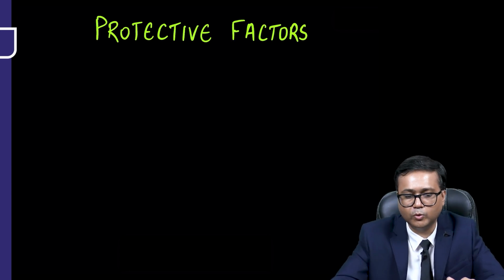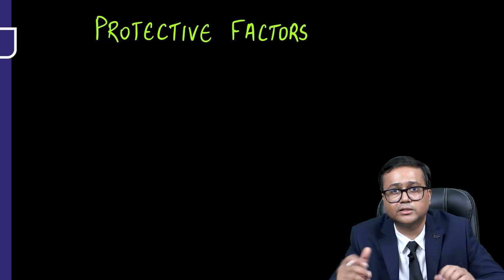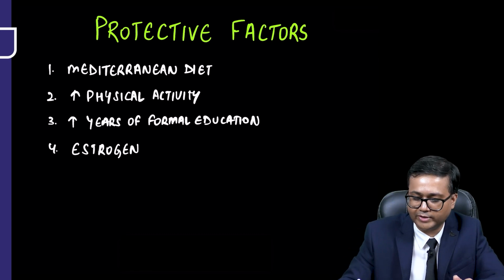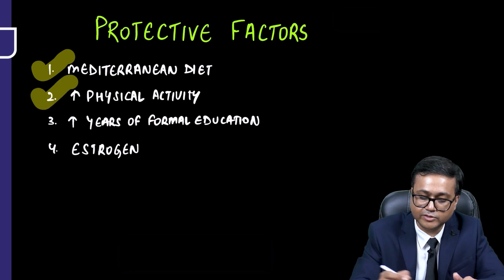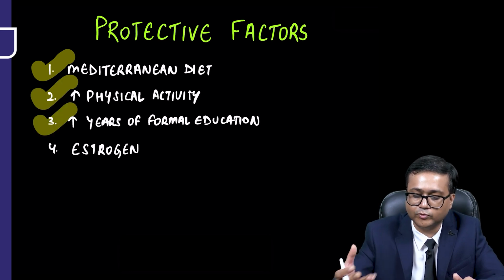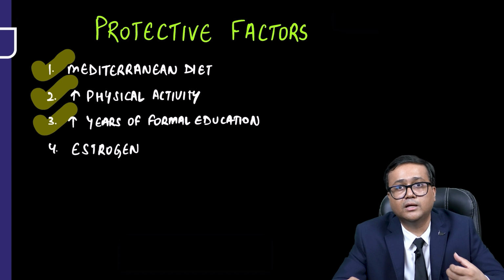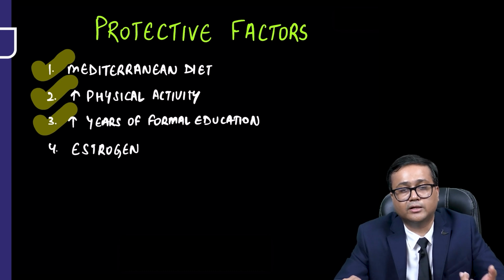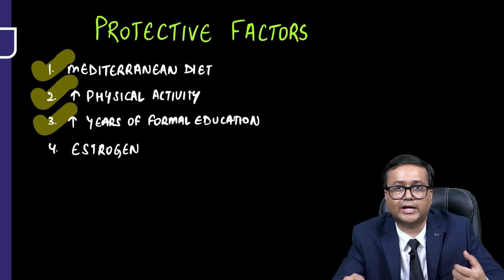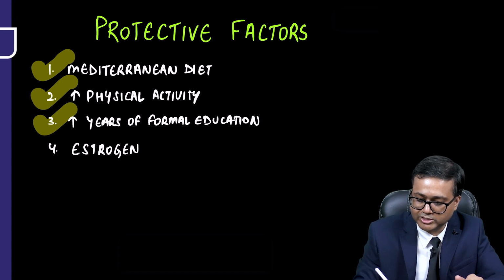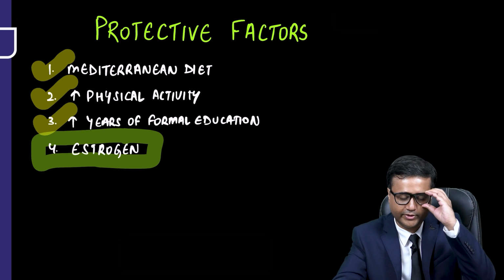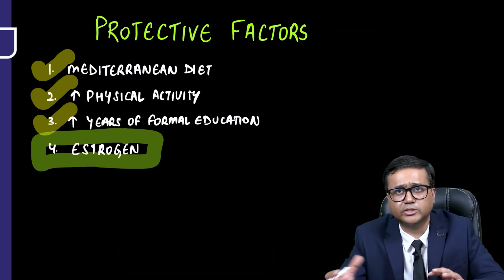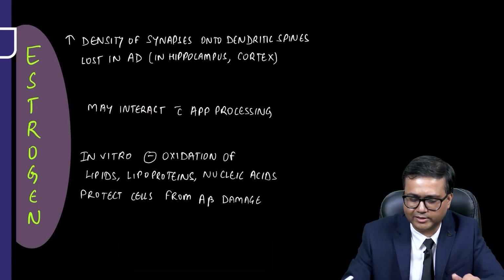Now let's talk about some of the important protective factors. We've talked about some of these factors such as Mediterranean diet may decrease the risk, and increased physical activity. Increased years of formal education may also serve as a protective factor for Alzheimer's dementia. Let's try to understand the role of estrogen. There is certain evidence related with estrogen, so let's try to understand some of it.